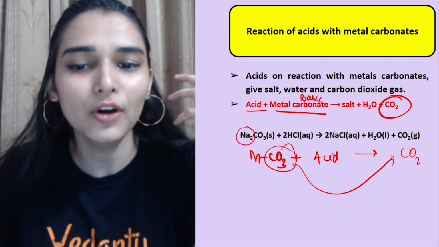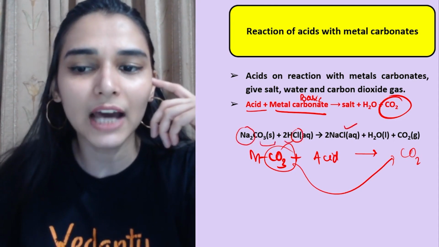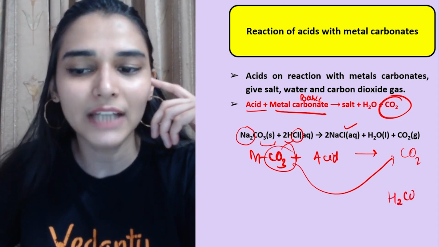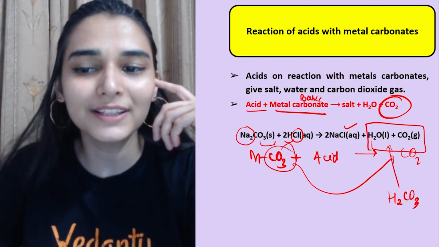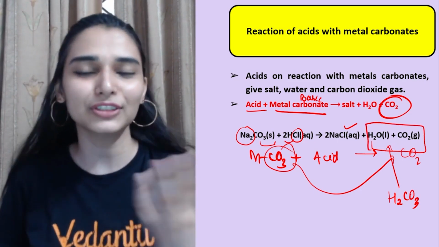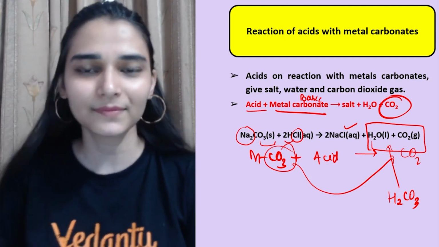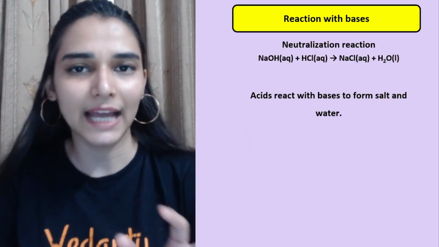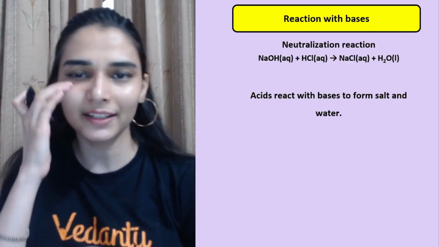Exchange the ions to get NaCl, and 2H plus ions with one carbonate make carbonic acid, but carbonic acid is very unstable, so it will quickly break down to give us water and CO2. So you can remember that first neutralization happened, after that decomposition of carbonic acid. Directly you have to remember the gas, and this gas turns lime water milky. Detecting carbon dioxide is also easy.